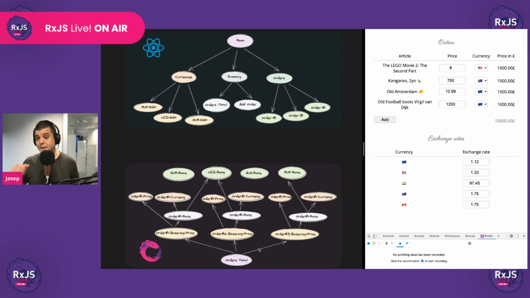The reason being that RxJS observables by default are unicast. And when working with React, and for deriving those states further, we need to work with observables that are multicast and that they are replayable. And we need to do that without creating memory leaks, okay? Which is possible, but it needs some enhancements.